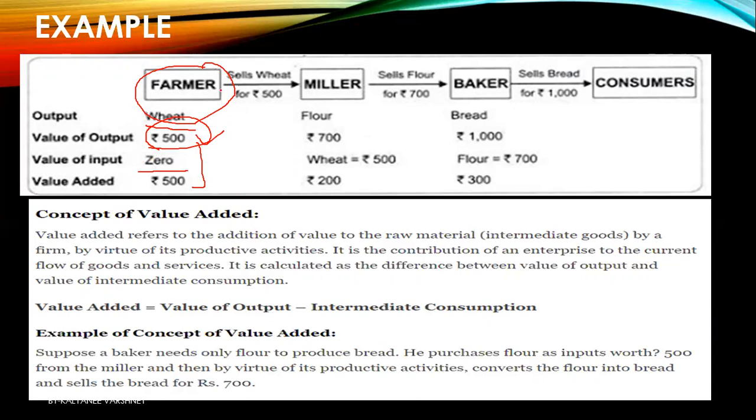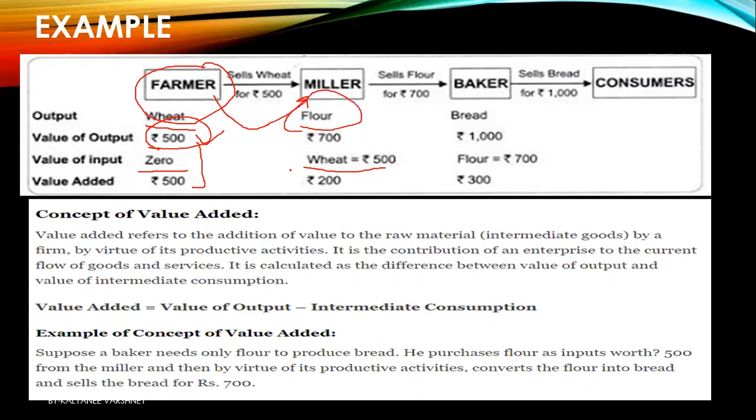So what will he do? He'll sell it to the miller for rupees 500. And for the miller, that wheat becomes intermediate cost or input because he's using wheat to produce something else, and that production is known as what? Flour.